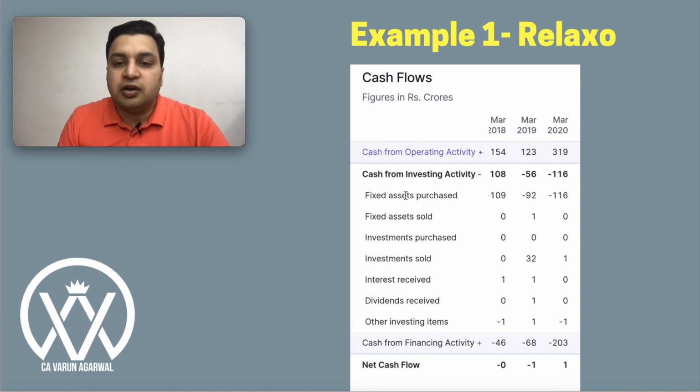So these figures I have taken from Screener. If you take the example of Relaxo, we can see in March 2020, cash from operating activities is 319 crores. From that, if we subtract fixed assets purchased worth 116 crores, the answer which we get is the free cash flow of the company. So I hope this is very simple to understand.